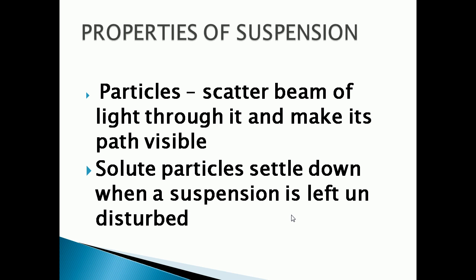Solute particles settle down when a suspension is left undisturbed. That means when we keep the suspension without disturbing for some time, the solute particles which don't dissolve in the solvent will settle down, so the suspension is unstable.